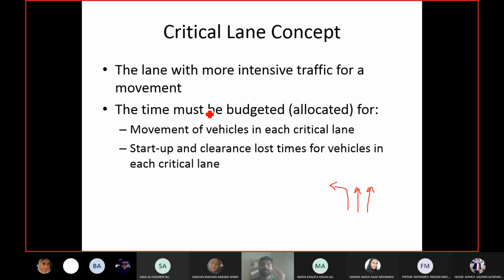Okay. And then the other thing is startup and clearance loss time. It must be taken for the same critical lane. Again, just to refresh your mind, startup loss time is the extra headway caused by the first 3-4 vehicles in the queue when the signal becomes green, and the clearance loss time is the extra time you give at the end of the phase for the vehicles which have already moved, which have already crossed the stop line, to clear the intersection.